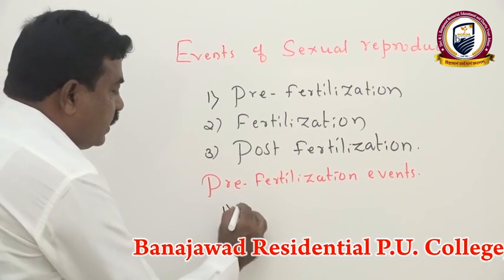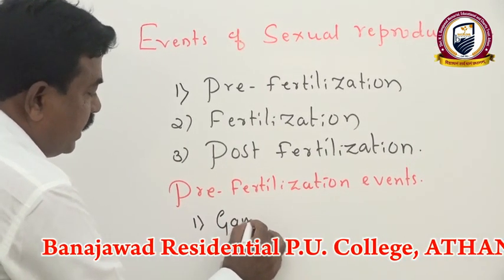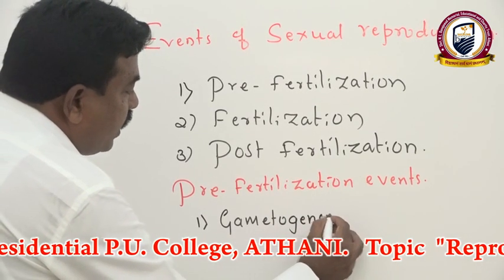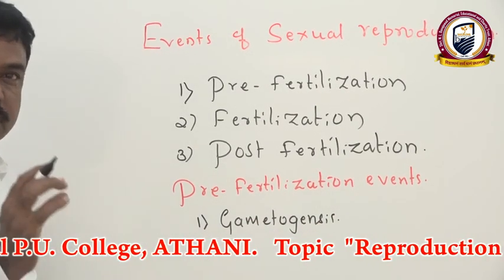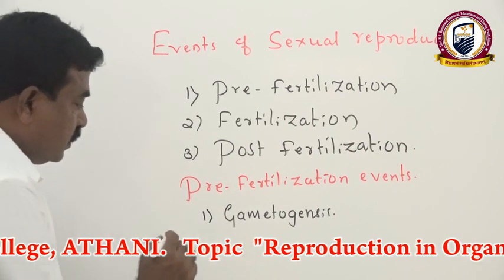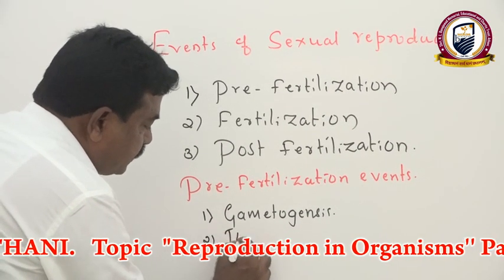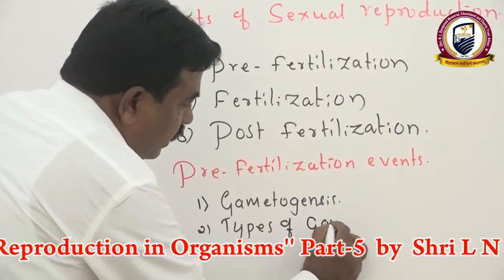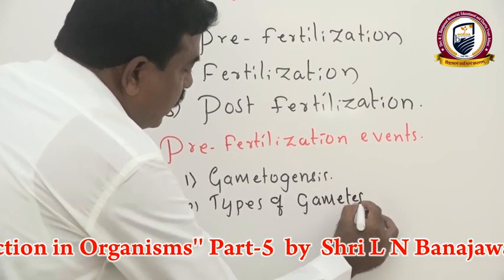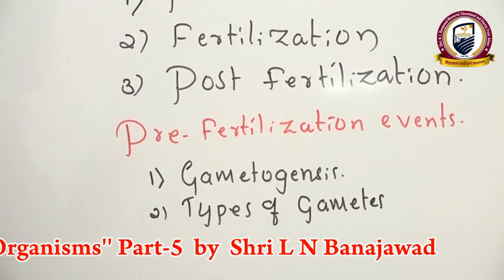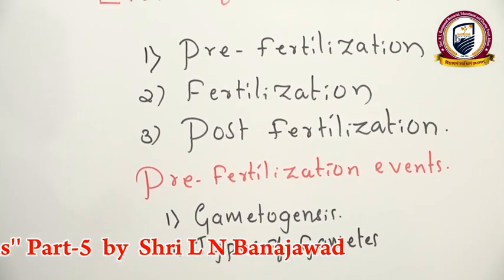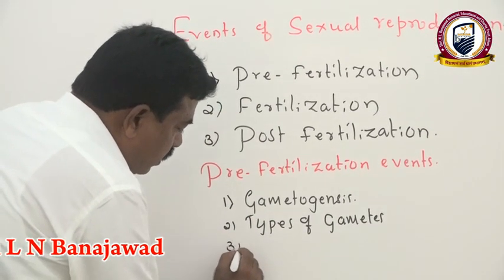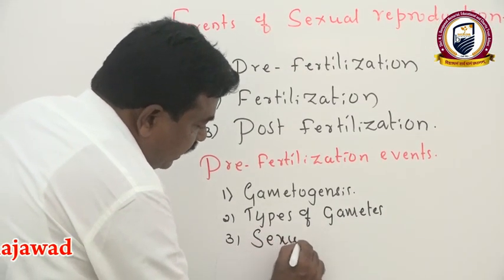For example, first we have to study gametogenesis, how gametes are formed. That we make a separate unit. Then second, types of gametes, where we classify gametes into three different types: isogametes, anisogametes, and oogametes. Then after that, sexuality